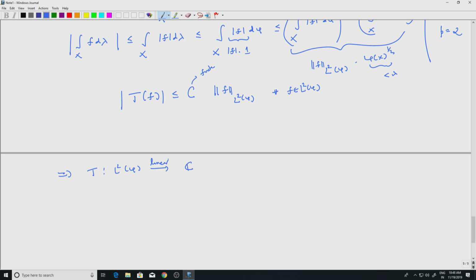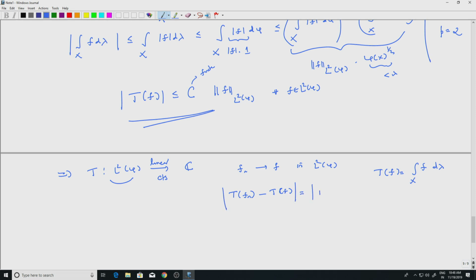Well, what is T? T after all is simply an integral. Tf is equal to the integral over x of f with d lambda, not with phi, remember that. It is a linear map of course, and it is continuous. Why is it continuous? Because of this inequality. Let us see why it is continuous. If fn converges to f in L2 of phi, then I look at Tfn minus Tf. I want to say this goes to 0 in the complex plane. That is what continuity means.